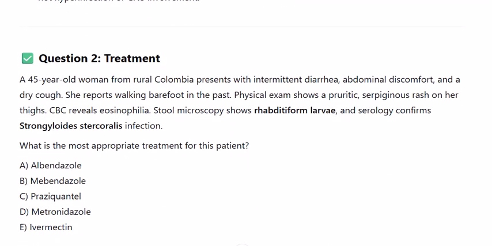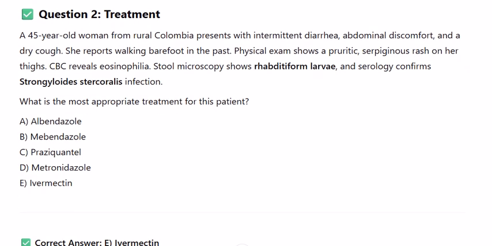Question 2. Treatment. A 45-year-old woman from rural Colombia presents with intermittent diarrhea, abdominal discomfort, and a dry cough. She reports walking barefoot in the past. Physical exam shows a pruritic serpiginous rash on her thighs. CBC reveals eosinophilia. Stool microscopy shows rhabditiform larvae, and serology confirms Strongyloides stercoralis infection.